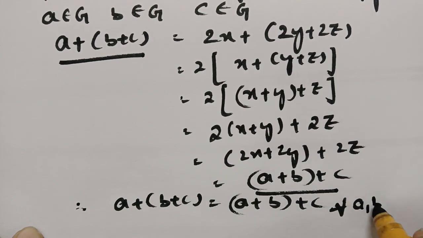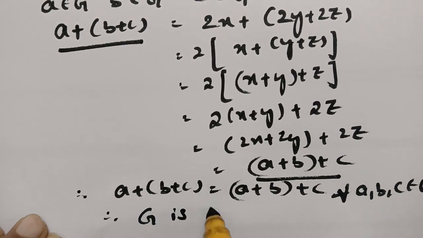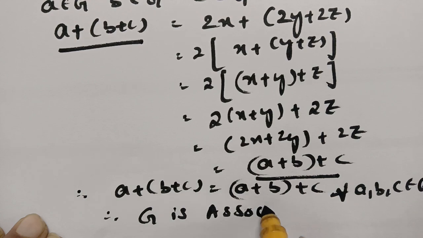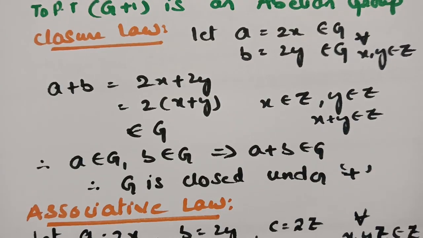For every a, b, c belonging to G, therefore G is associative. The next property which I am going to show is identity. So for the identity law,